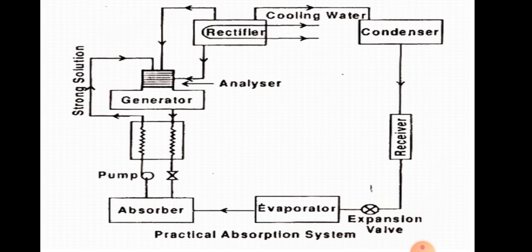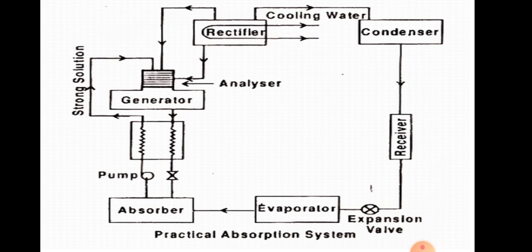That liquid ammonia is passed to the receiver, and then to the next device, the expansion valve. In the expansion valve, the pressure and temperature of the ammonia are again decreased, and at the outlet of the expansion device we have low temperature, low pressure ammonia, which is what we require.